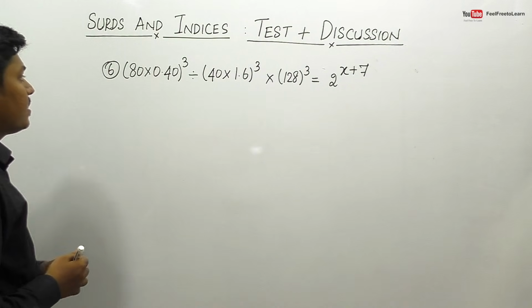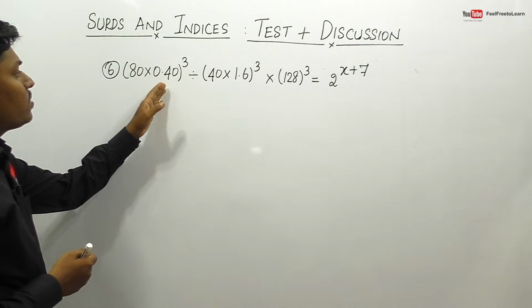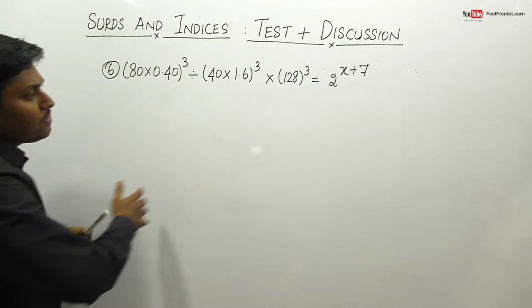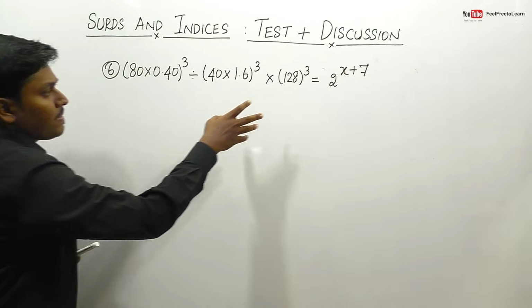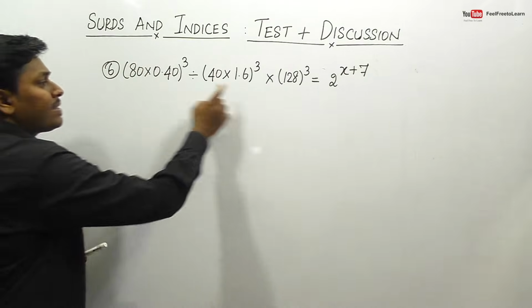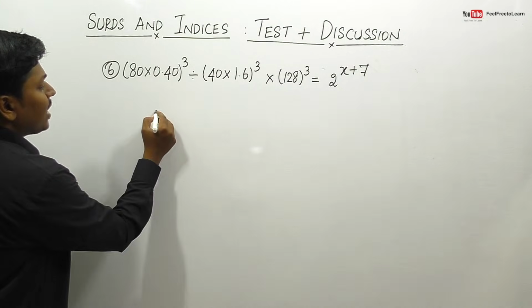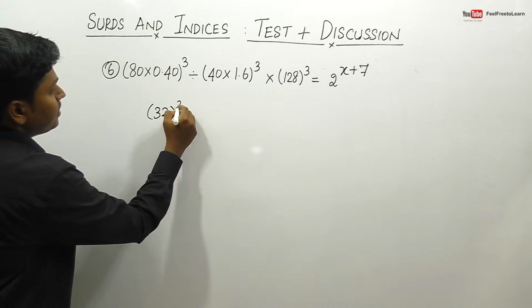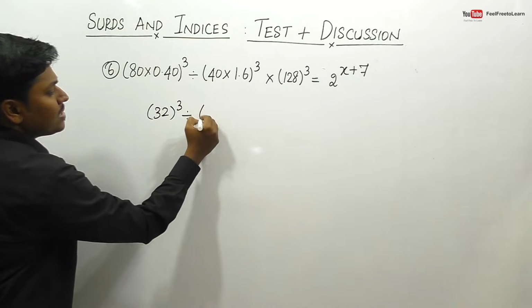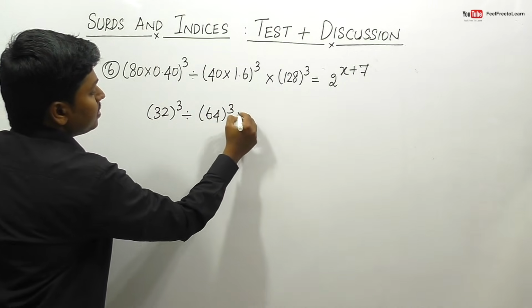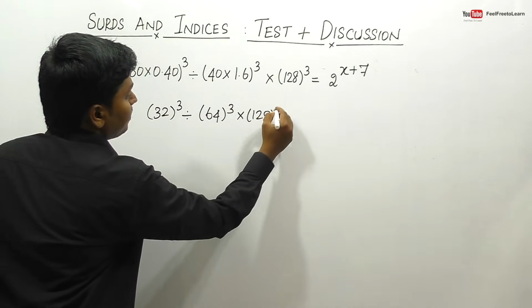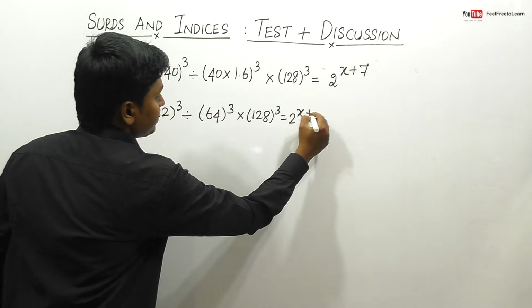Question number 6. So 80 into 0.40 power 3. So friends, our target is to find what is 2 power x plus 7. So I think we need to convert all the expressions in terms of 2 power something, right? So 80 into 0.40 can be written as 32 power 3. So 40 into 1.6 will be 64 power 3. So this will be 128 power 3 is equal to 2 power x plus 7.